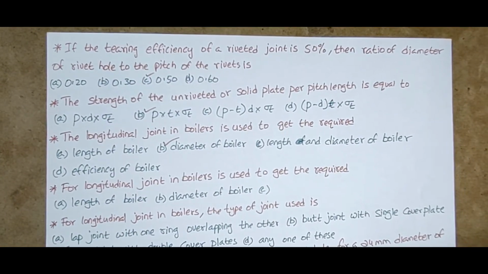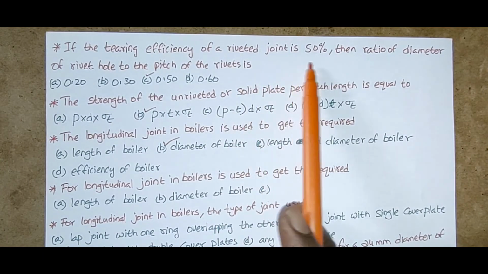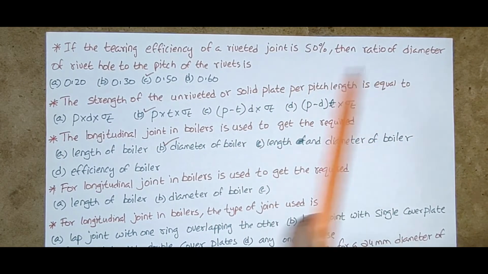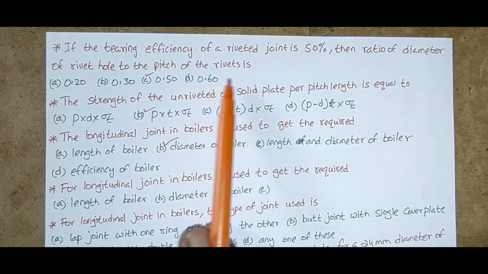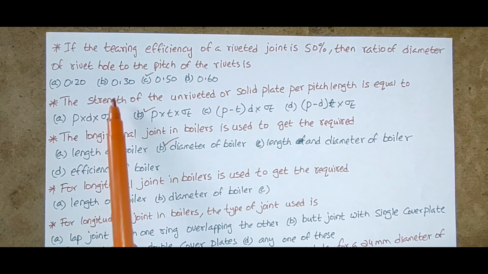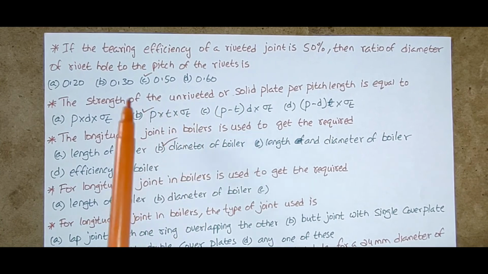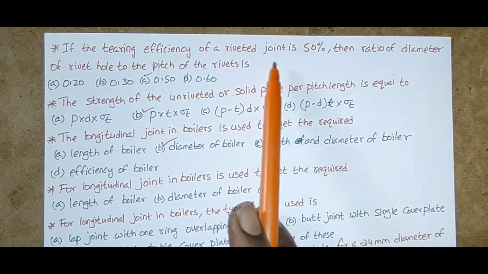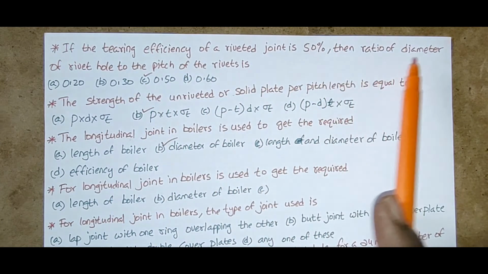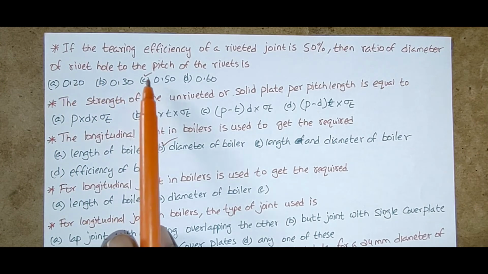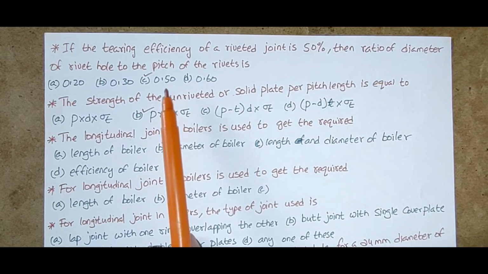If the tearing efficiency of a riveted joint is 50%, then the ratio of diameter of rivet hole to the pitch of the rivets is 0.20, 0.30, 0.50, 0.60. The ratio of diameter of rivet hole to the pitch of the rivets is 0.50.